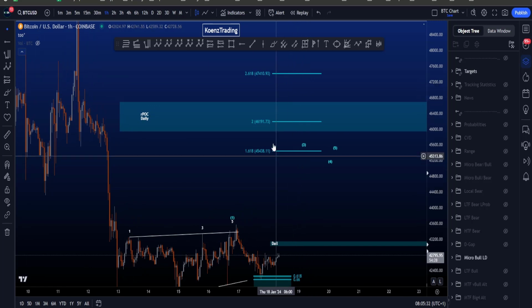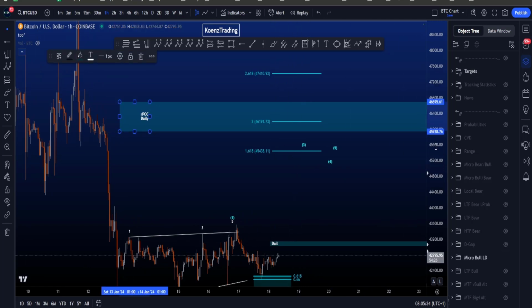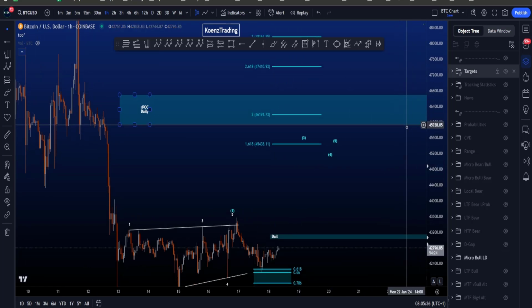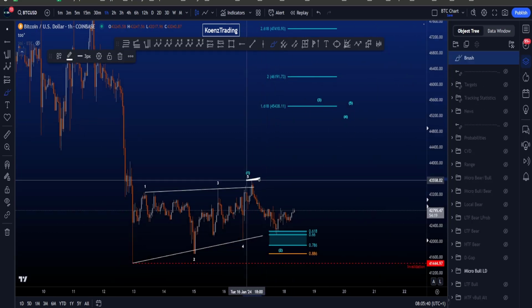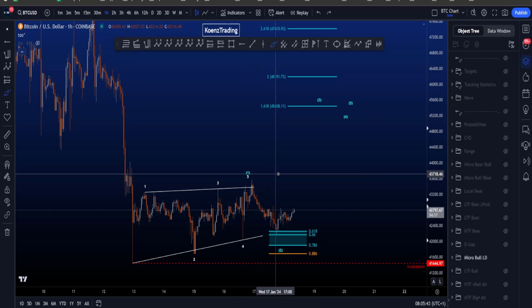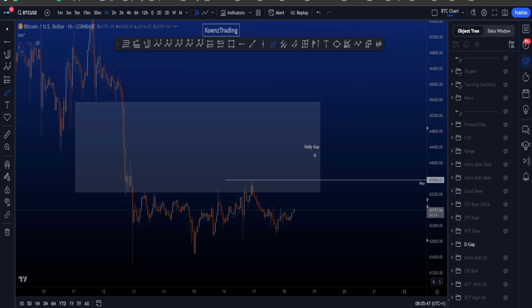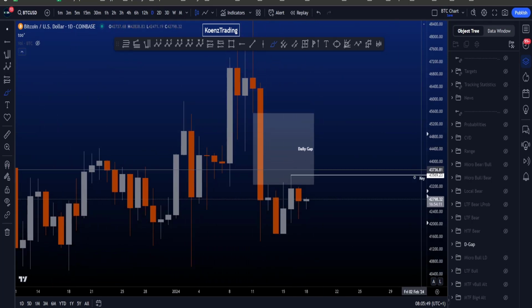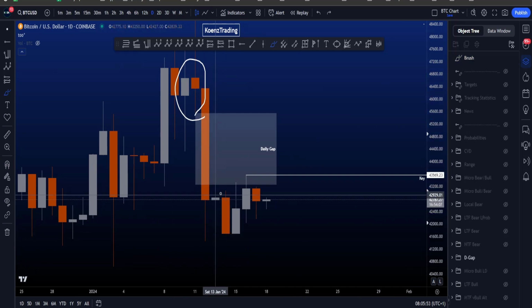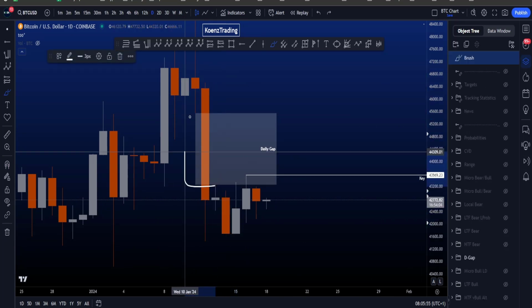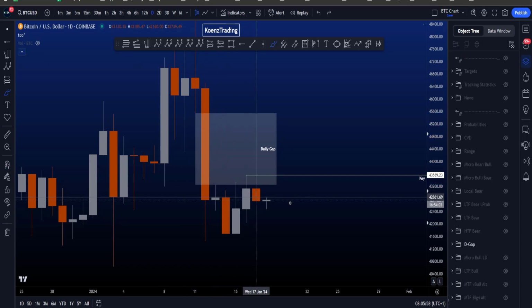A wave 3 can be very extended, and we have the blue box here between 45.9k and 46.7k. However, if price is going to take this high, probabilities in general will increase for price to move to this 1.618 because of the daily gap that we have over here. So on the daily chart, we have this candle, then a big move to the downside, and the second candle, and this created a gap on the daily chart.